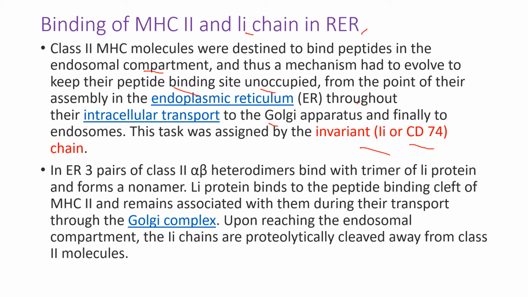MHC2 molecules are unstable inside the rough endoplasmic reticulum. In the ER, 3 pairs of class 2 alpha beta heterodimers bind with a trimer of Li protein and form a nonamer. This is a stable complex, because the alpha beta chains of class 2 MHC are unstable. So the Li protein binds with it and holds it during its transport through the Golgi complex.